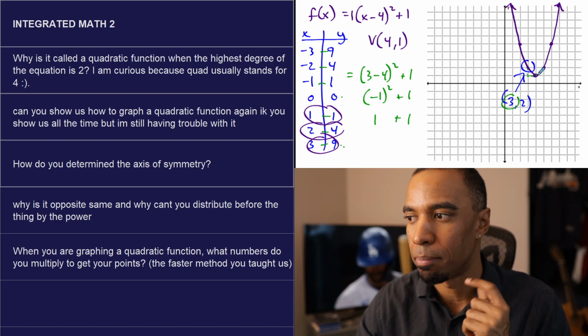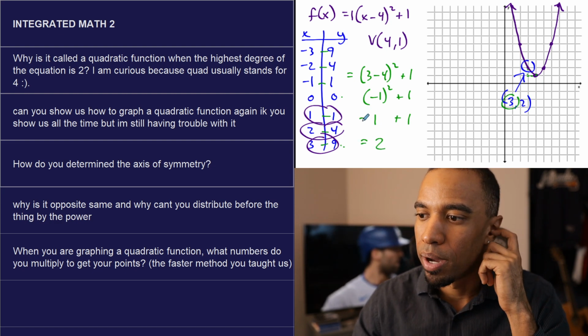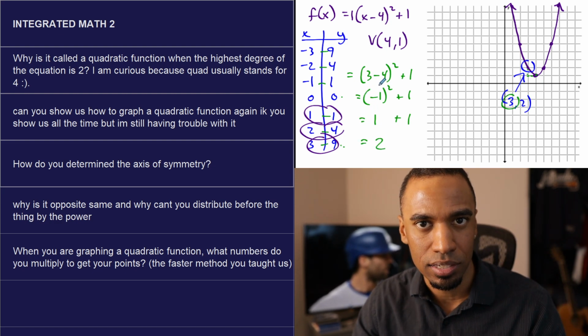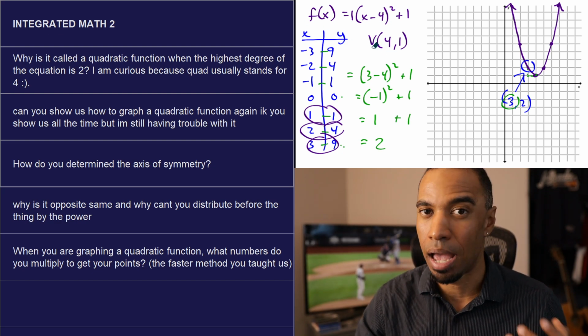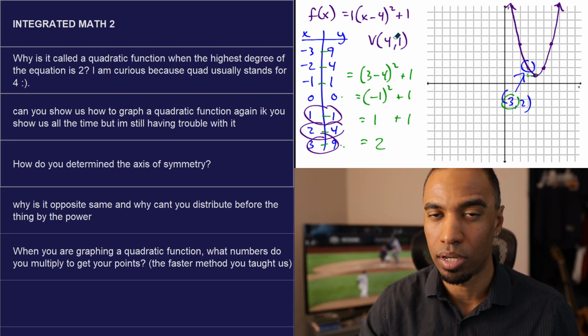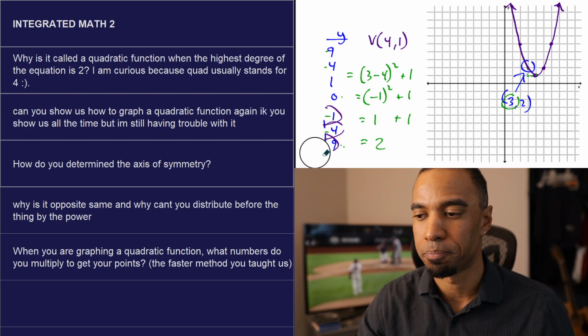This 1 is how much I'm going up from this 1 right here, my vertex value. I'm going up 1 from this 1. That's where I'm getting my 2. But that's if you use a table. I'm not. But that's still the idea that you can do, and that's where those numbers come into play. I'm not squaring 3 when I plug in 3 into there, because vertex form considers my vertex with that.